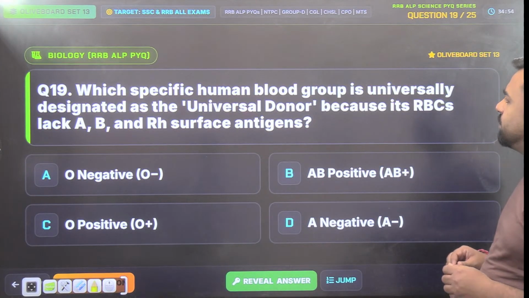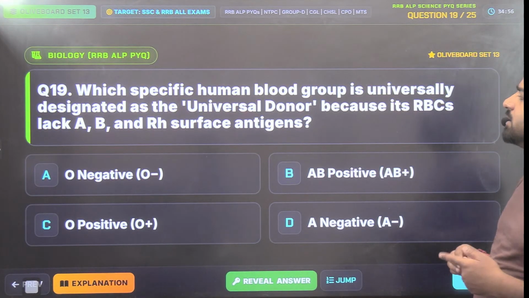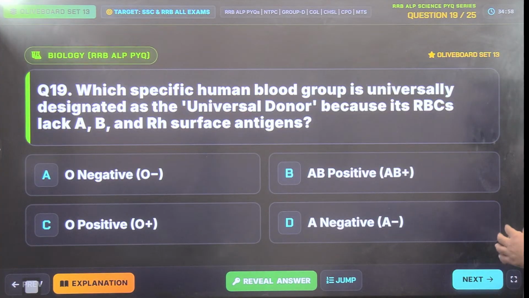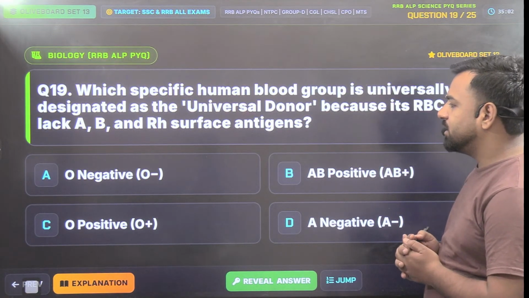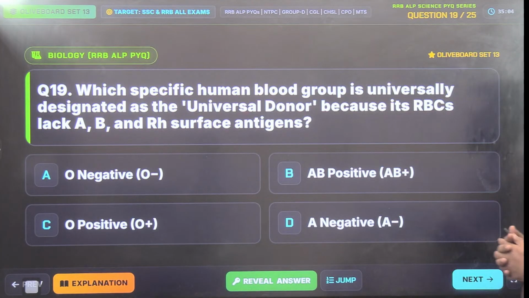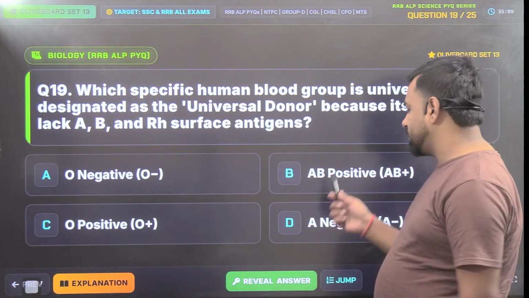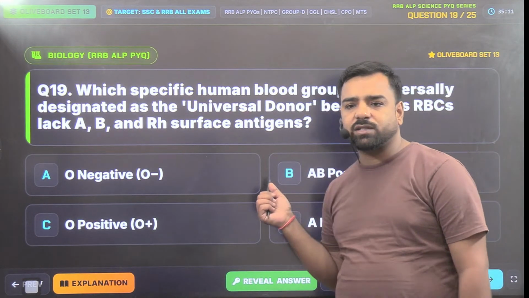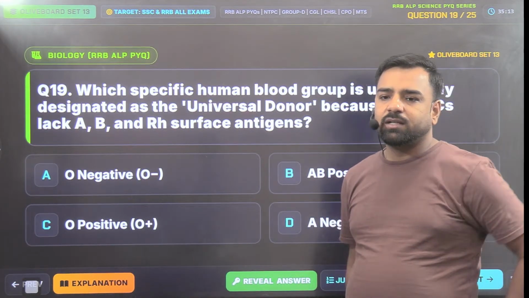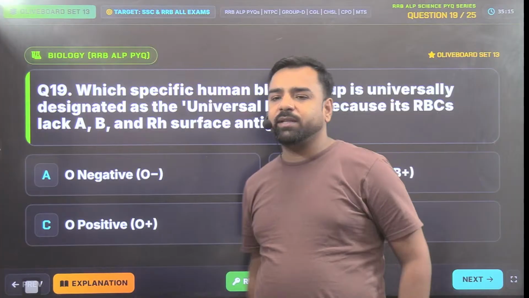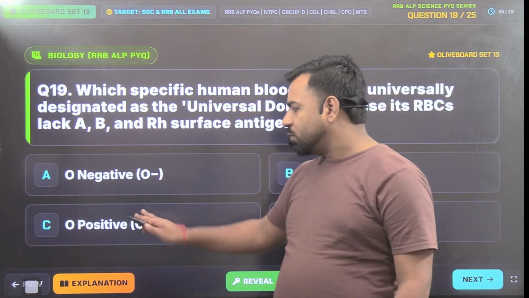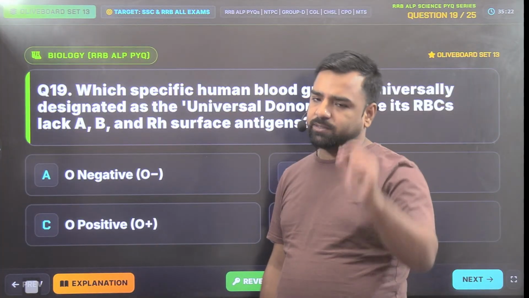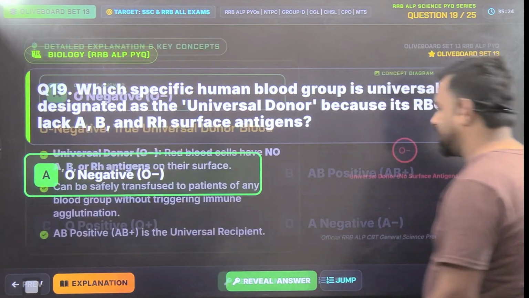which specific human blood group is universally designated as the universal donor because its RBCs lack A, B, and Rh surface antigens? Is it O negative, AB positive, O positive, or A negative? Universal donor. So AB positive cannot be the answer. It's the universal acceptor. So in this case, O negative will be the answer because O negative can donate blood to all the positive and negative ones, but O positive can only donate blood to the positive ones. So yes, O negative is the correct answer.